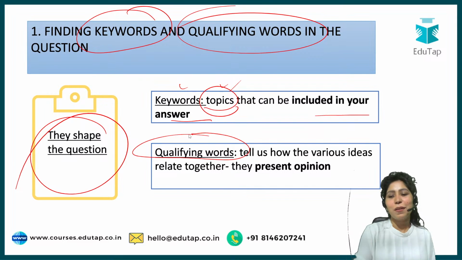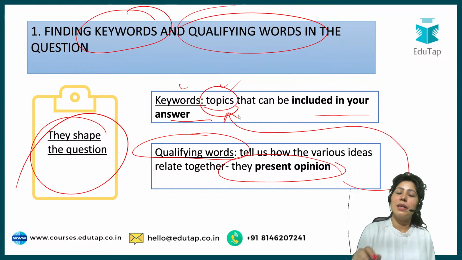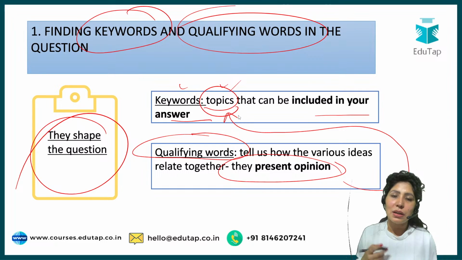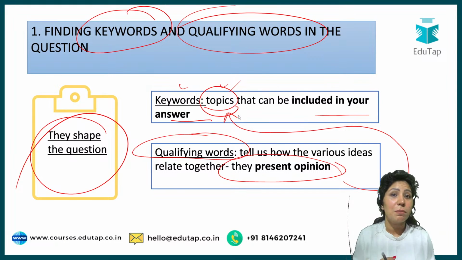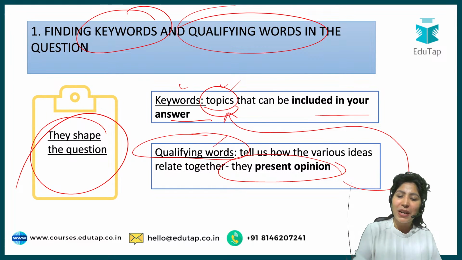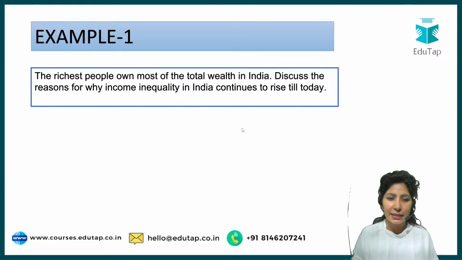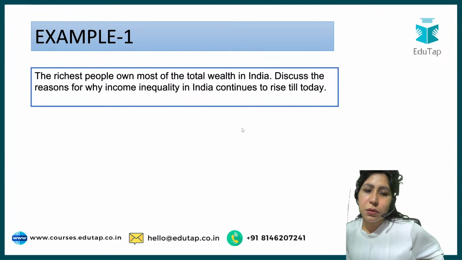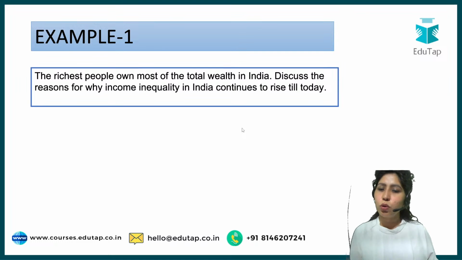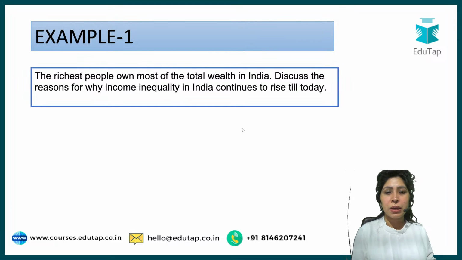And what are the qualifying words? They basically present opinion. What is the opinion of the examiner regarding these topics? Is the examiner asking you whether you should support women empowerment, or is the examiner asking you about the negative sides of the feminist movement? So opinion words are your qualifying words. Let's see with an example. There is this question: the richest people own most of the total wealth in India. Discuss the reasons for why income inequality in India continues to rise till today. So the first step is to find the keyword here.